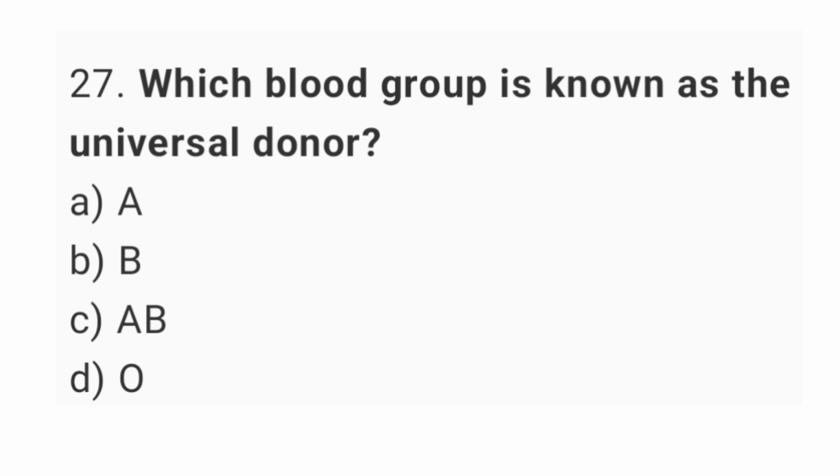Question number 27. Which blood group is known as the universal donor? The right answer is option D, O.